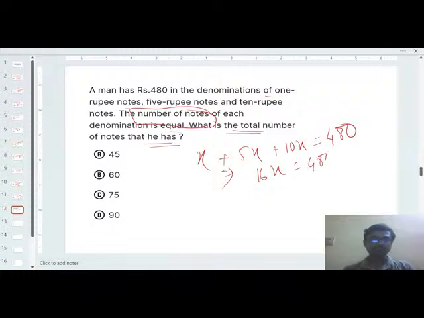16x equal to 480. So x will be how much? x will be 30. So the question is the total number of notes. All the numbers of notes are equal, so 30 into 3. So 90 will be the correct option.